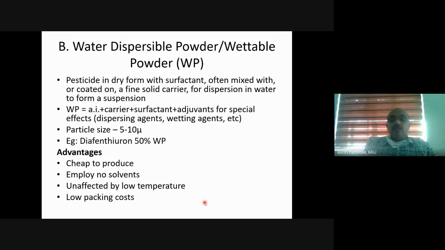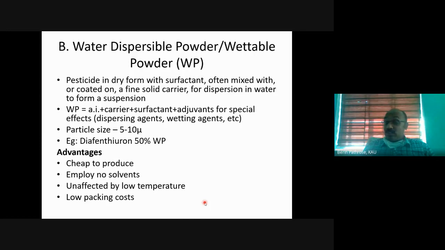Diphentheuron 50% WP means that if you take 100 gram of the pesticide formulation, 50 gram of it contains the pesticide molecule, that is the diphentheuron. And what are the advantages? It is cheap to produce. It needs a carrier molecule, an active ingredient, a surfactant, and then other adjuvants. It is easy to produce.